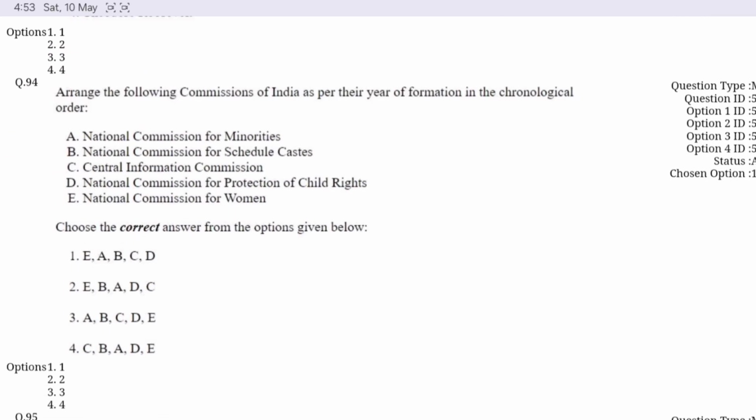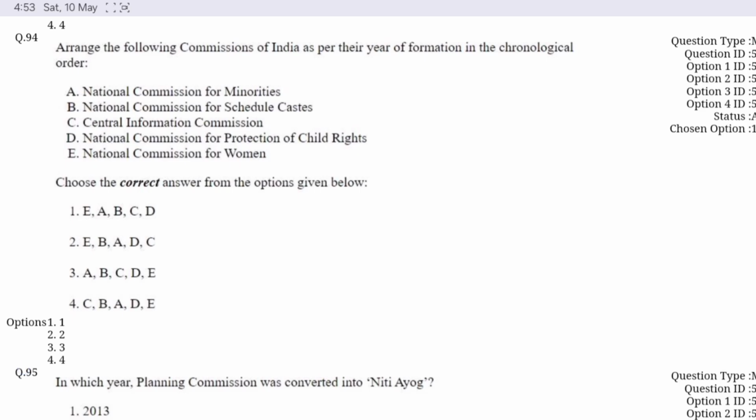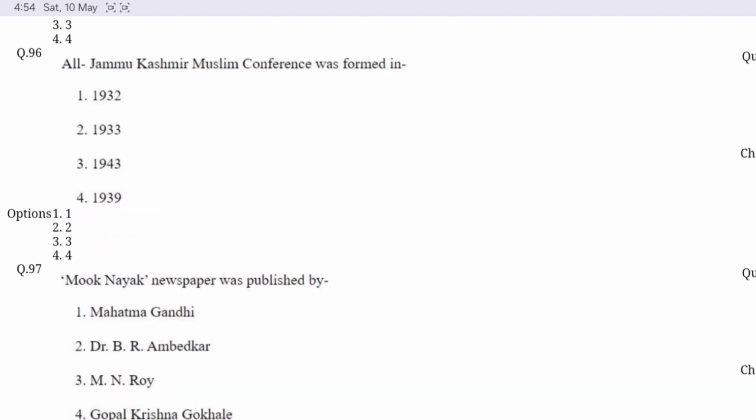Question number 94. Arrange the following Commissions of India as per their year of formation in the chronological order from the code given below. Option A is correct here. First is the National Commission for Women, then National Commission for Minorities, then National Commission for Scheduled Castes, then Central Information Commission, and last is the National Commission for Protection of Child Rights. Question number 95. In which year was the Planning Commission converted into Niti Aayog? Option B is correct here, 2015.